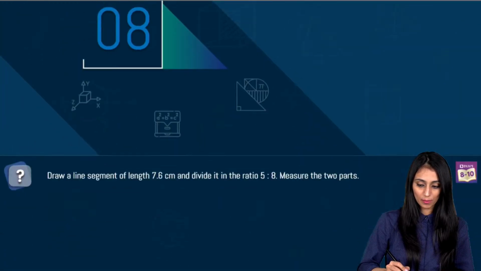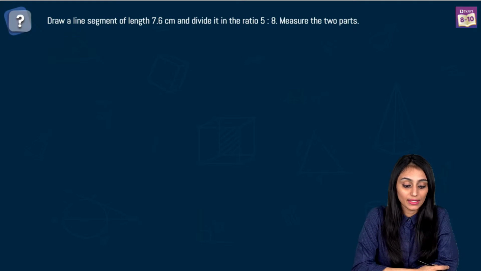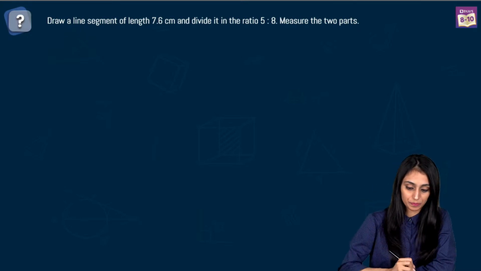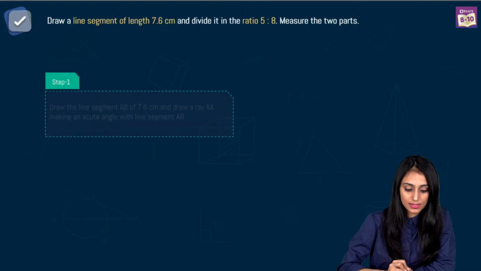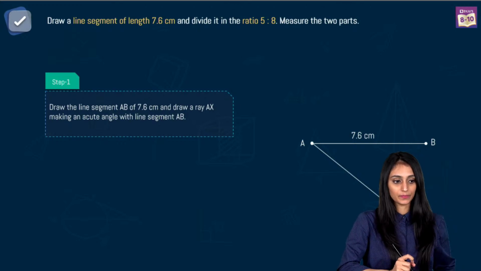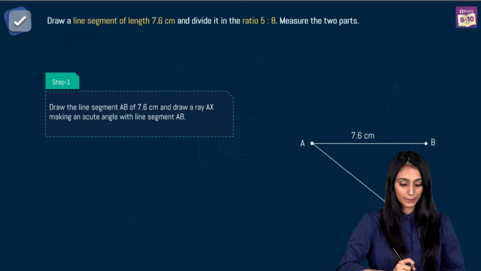Let's take a look at question number 8 now. Draw a line segment of length 7.6 centimeter and divide it in the ratio 5:8. Measure the two parts. So now we are discussing constructions. Here, this is simple. First, we draw a line segment AB of 7.6 centimeter. Then we have to draw an acute angle from this A, which is AX over here, right? So we have drawn an acute angle over here, that's AX.